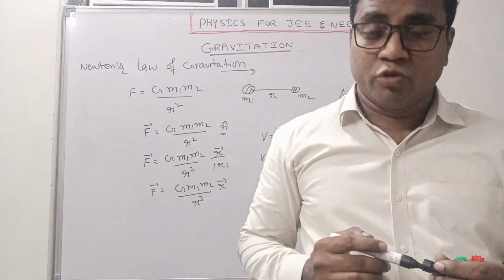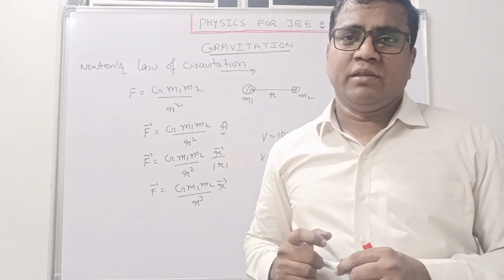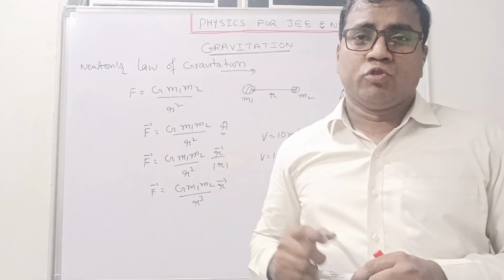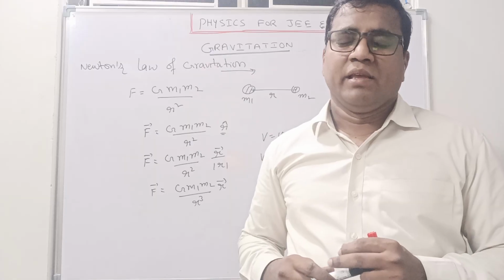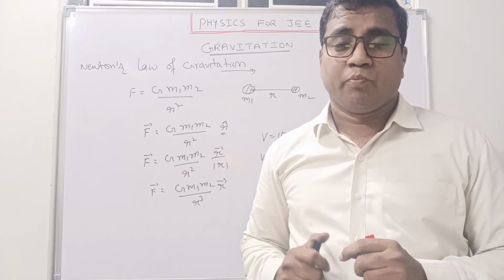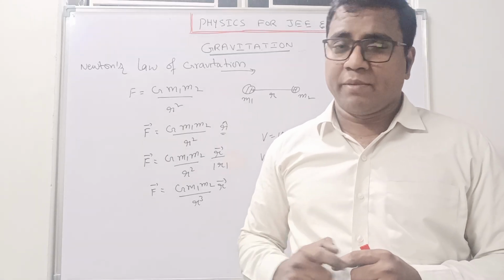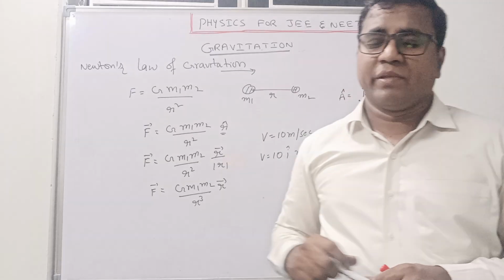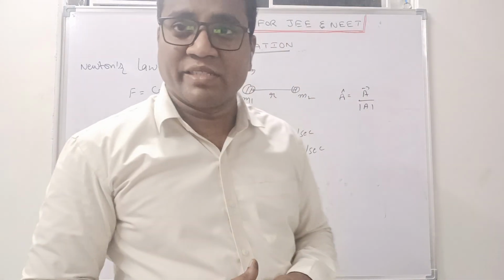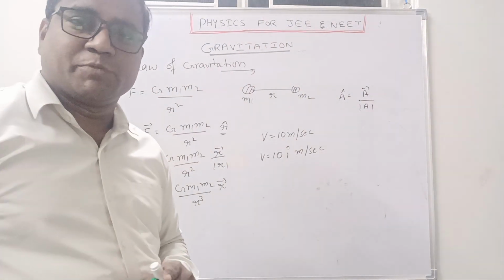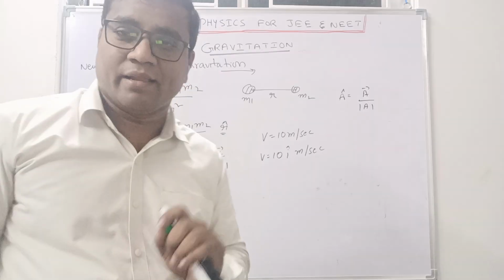Clear? So according to Newton, the force of attraction or repulsion between two point masses separated by a distance r is directly proportional to the product of their masses and inversely proportional to the square of the distance between them. F is equal to G m1 m2 by r square, where G is the universal gravitational constant, value 6.67 into 10 power minus 11 Newton meter square per kg square. Clear?